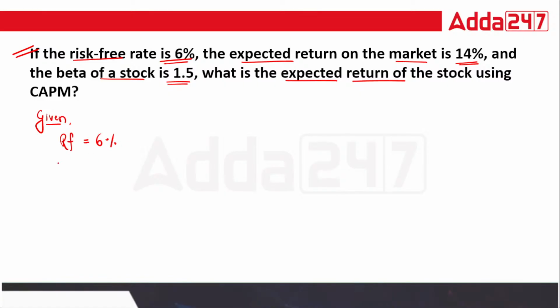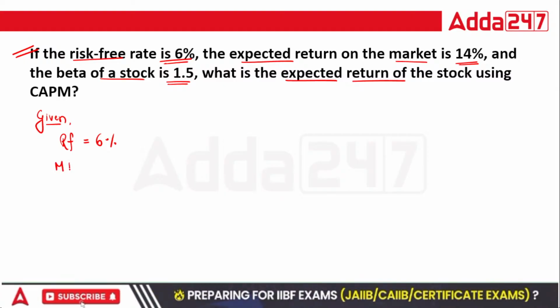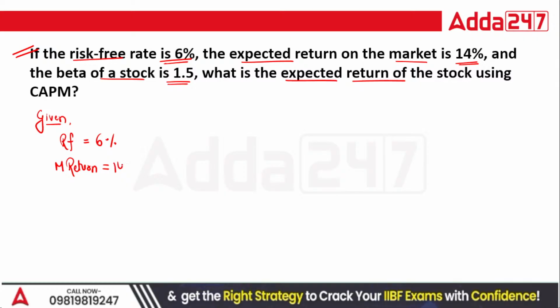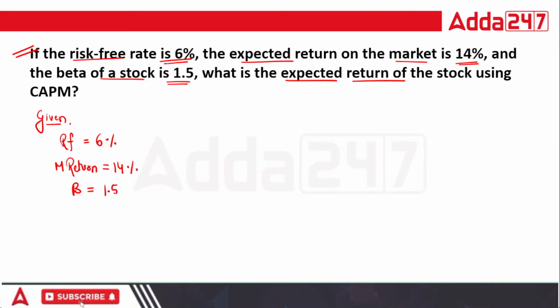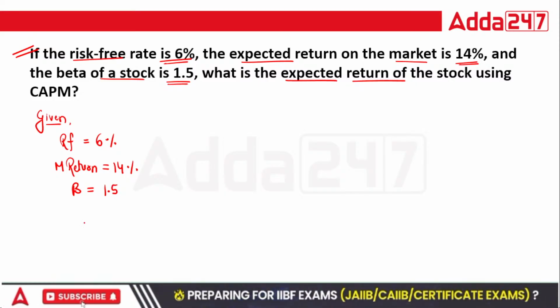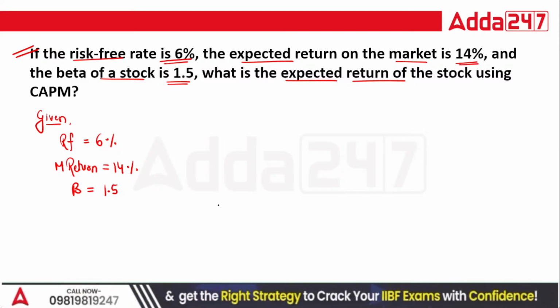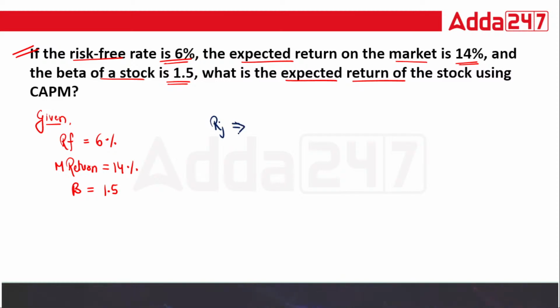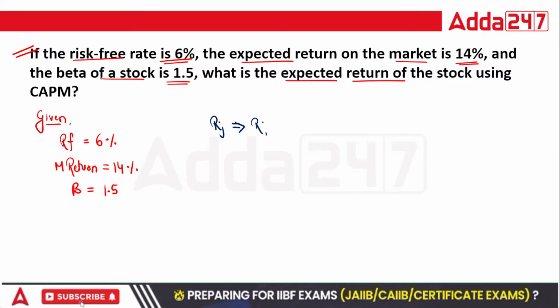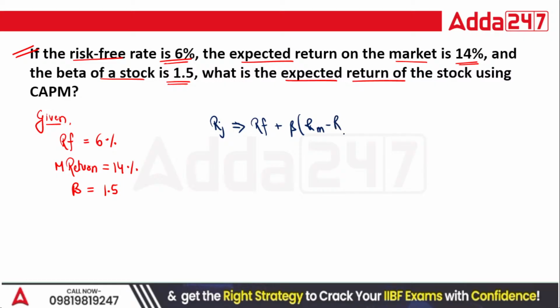Then market return from the portfolio is equal to 14%. Then you have beta, which is equal to 1.5. Now, what do we need to calculate? We need to calculate the required return, expected return. So, how to calculate it? RF plus beta, RM minus RF.